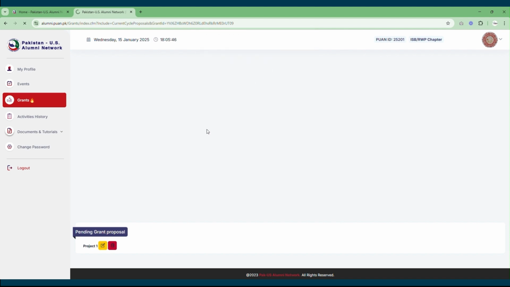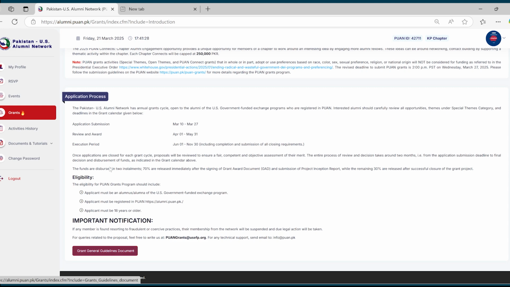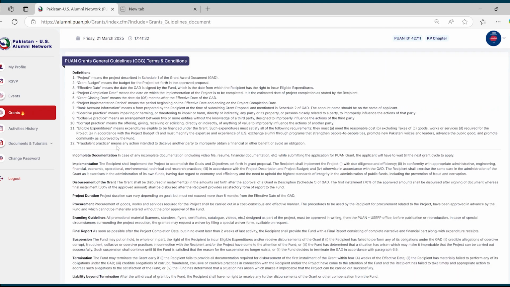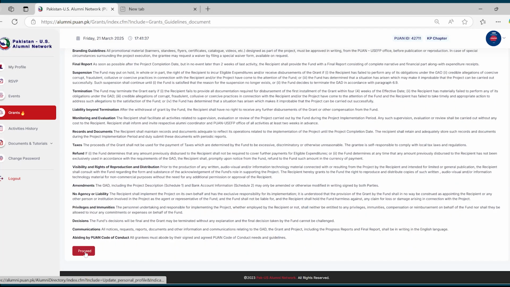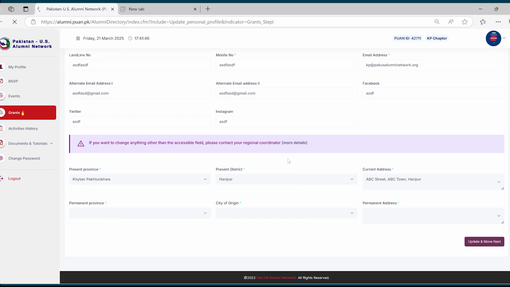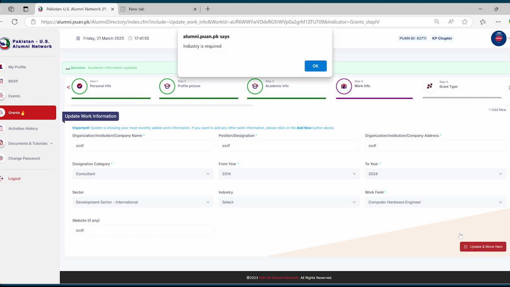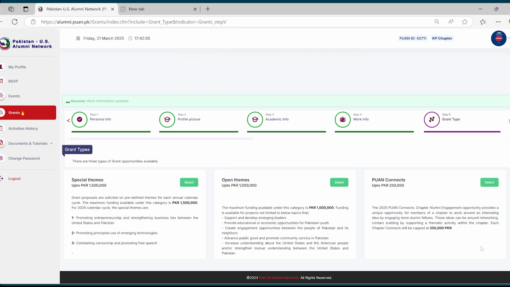So once you click on the delete button, your proposal will be deleted from our system, and this will again take you to the grants tab, where you will see your personal information, your profile picture, your academic information, your work information. So you can make changes in the relevant fields, and then this will take you to the tab of grant types. Now we are back at POAN Grants tab.